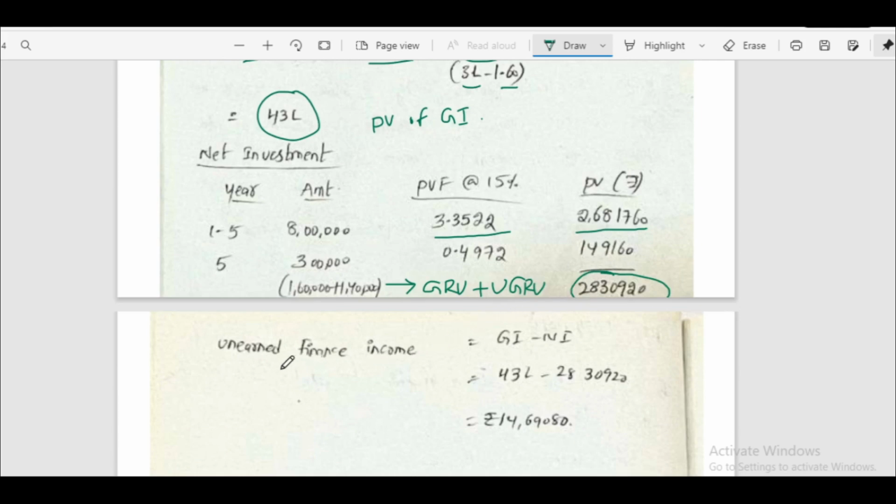Now to calculate unearned finance income: gross investment minus net investment. Gross investment we know is 43 lakhs, minus net investment, that is 28 lakhs 30,920. Unearned finance income is 14 lakhs 69,080.